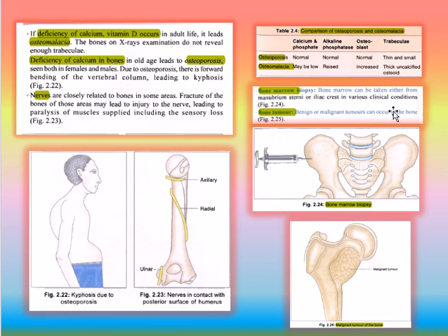Bone marrow biopsy. Bone marrow can be taken either from the manubrium sterni or the iliac crest in various clinical conditions. Bone tumor. Benign or malignant tumors can occur in the bone.